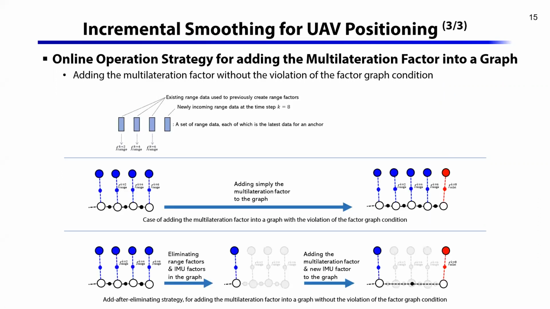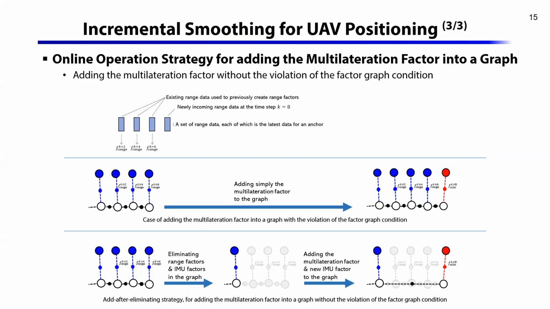However, when we add the multilateration vector to the graph in online operation, we need a special treatment for that. For a newly incoming range data stored in the UWB-IMU data queue, we decide if the multilateration can be applied by checking if a set of range data, including the new range data, is acquired within a certain short time interval. If the multilateration cannot be applied, then a range vector for the newly incoming range is simply created and added to the graph. On the other hand, if the multilateration can be applied, a multilateration vector is created.